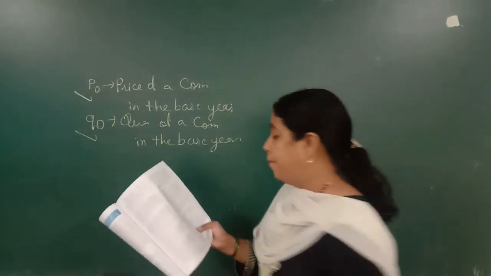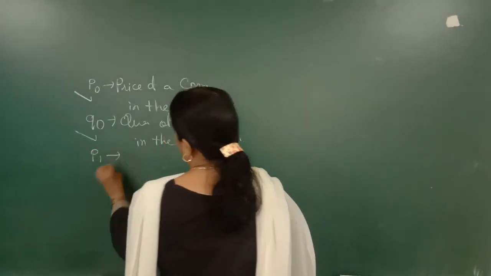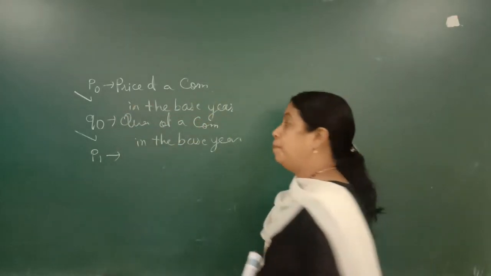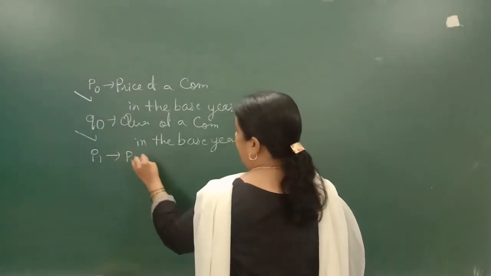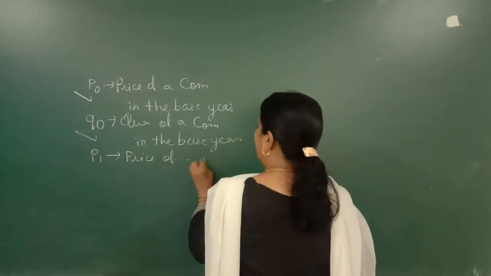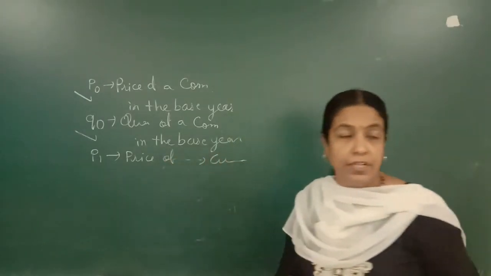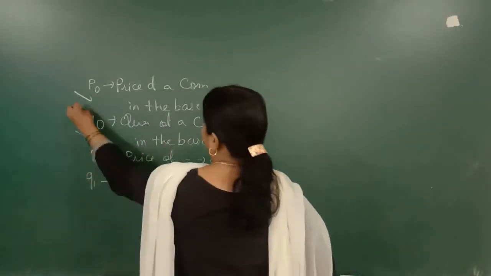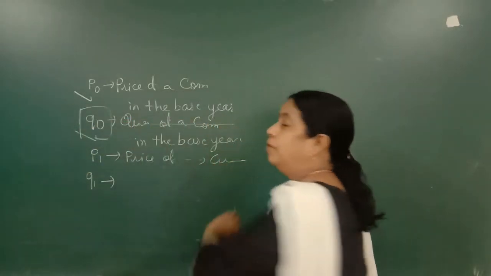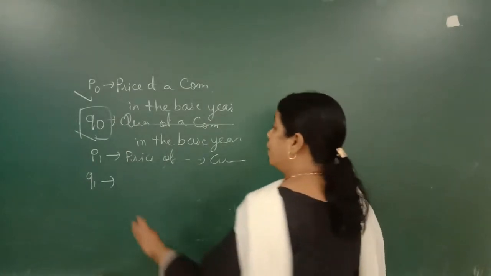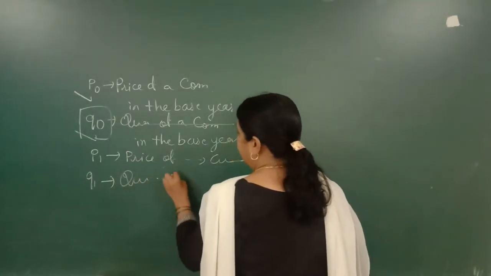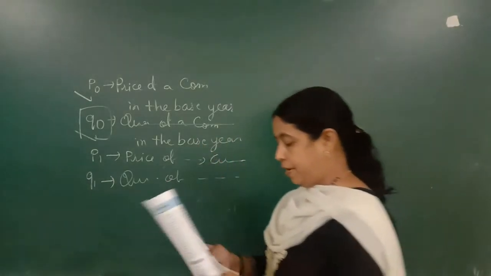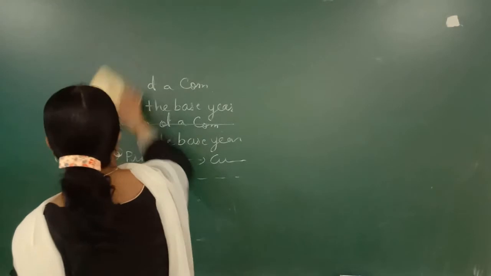Now P1. P0 is the price of a commodity in the base year, so P1 will be the price of a commodity in the current year, in 2020 as we have done. Q0 means quantity of a commodity in the base year, so Q1 will be quantity of a commodity in the current year. Now W, what is W?